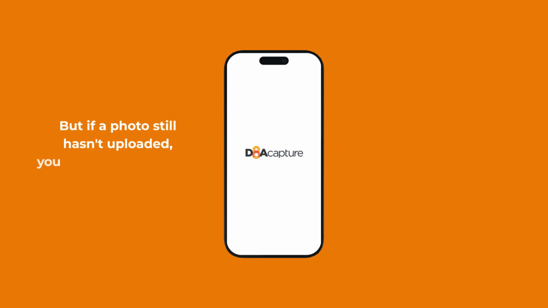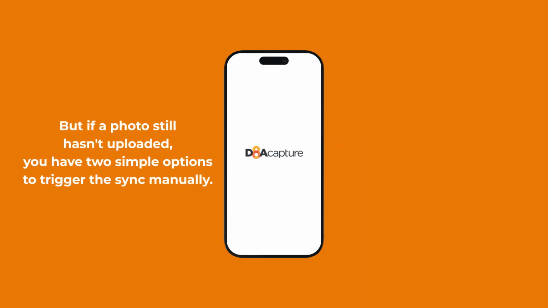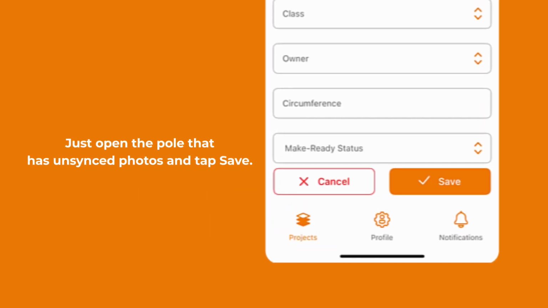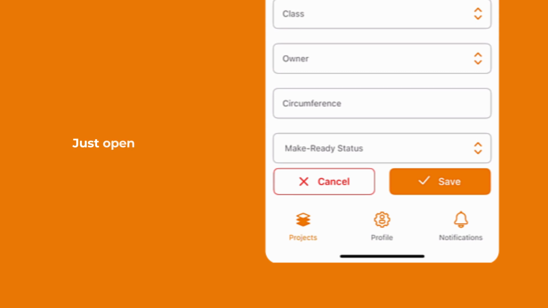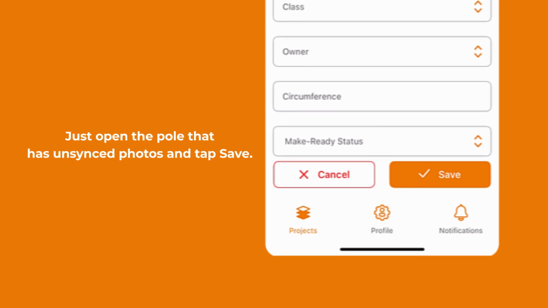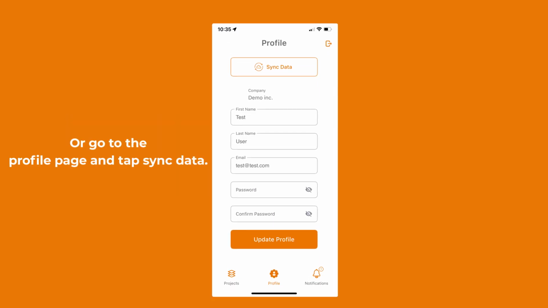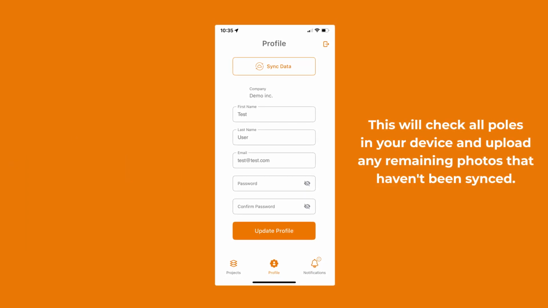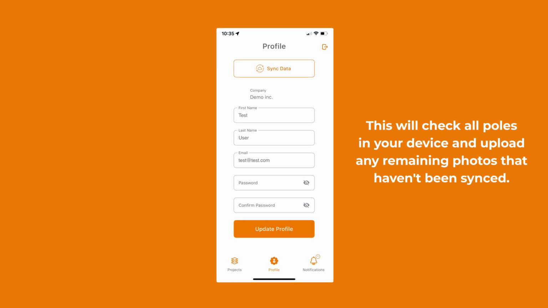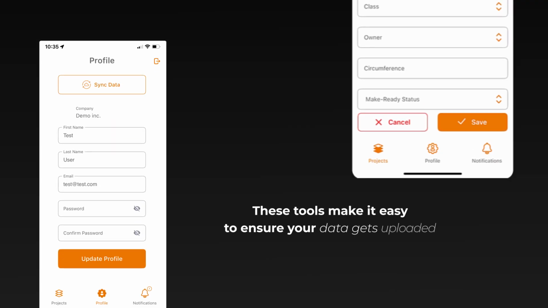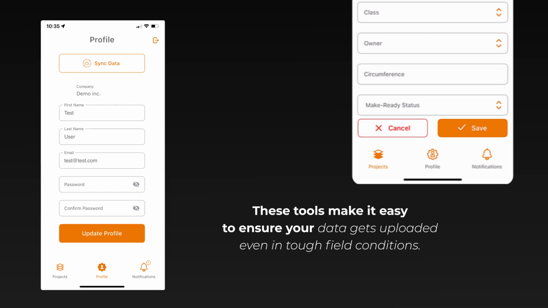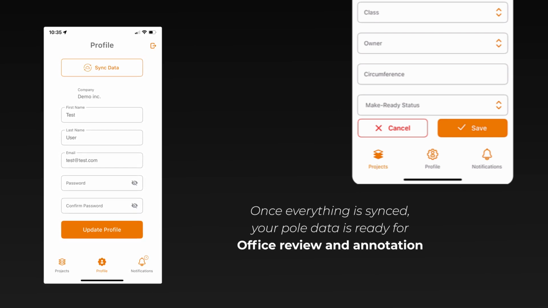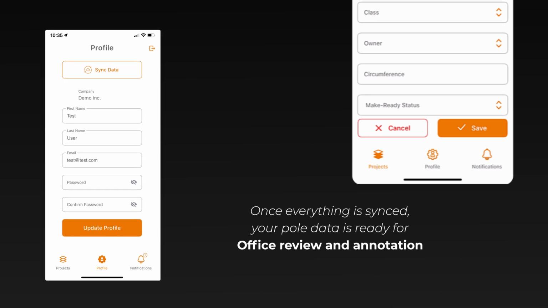But if a photo still hasn't uploaded, you have 2 simple options to trigger the sync manually. Just open the pole that has unsynced photos and tap Save. This will reinitiate the upload process, or go to the profile page and tap Sync Data. This will check all poles in your device and upload any remaining photos that haven't been synced. These tools make it easy to ensure your data gets uploaded even in tough field conditions. Once everything is synced, your pole data is ready for office review and annotation.